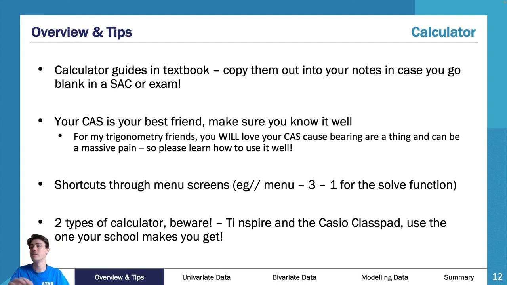So always have some shortcuts on your menu screen if you can. If you can't, make sure you've got some little points in your summary book or your bound reference, whichever one you want to call it. Please have some little menu shortcuts in there, because if you get into the exam and you stumble and you might have a mind blank, you just want to have those shortcuts in there so that you know where you're going and what to do. It is your best friend.